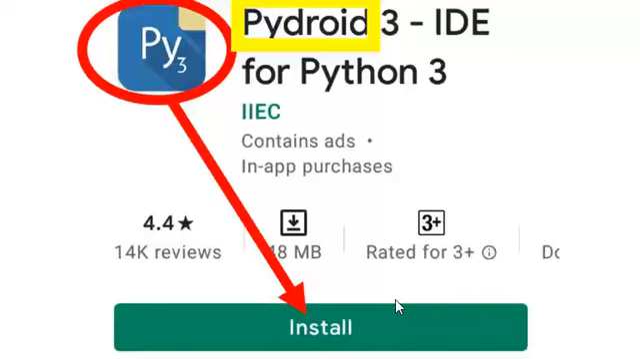If you need any help on how to use this mobile app, let me know. I will make a separate video, but this is very easy to install and use. And you do not need any internet connection. This is an offline mobile app. You can practice Python coding without an internet connection. This is completely offline software.